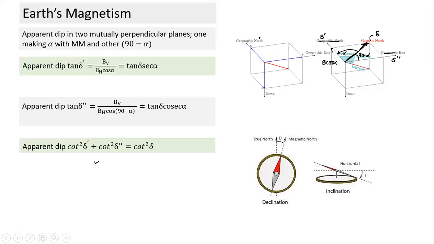Disha, can you summarize what has gone into your head, or what should go into your head? Yes, so first we talk about geographic meridian and magnetic meridian. Even before that, how should we think? Before that, I want to recall the topic of Earth's magnetism. What is the first thing I should think of?